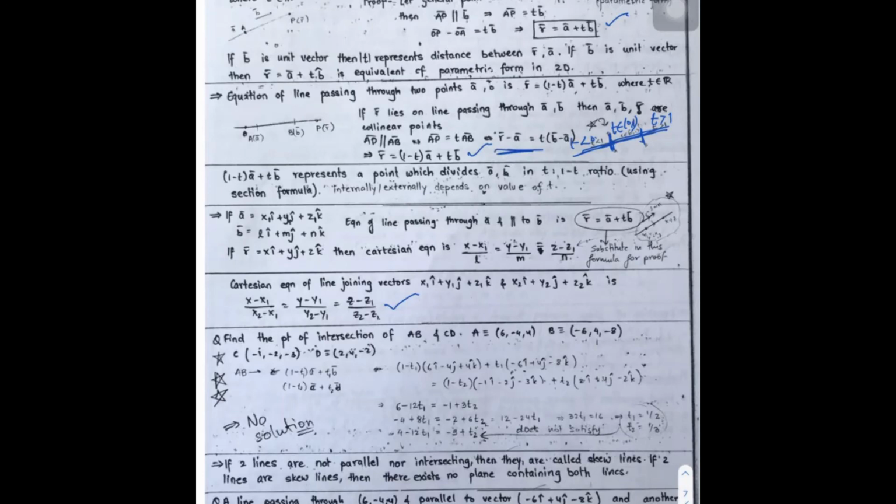And the R bar equal to A bar plus T B bar condition is used when they are giving DRs or DCs. Where the line passes through (x1, y1, z1) with DCs L, M, N, the line equation is (x minus x1) by L equal to (y minus y1) by M equal to (z minus z1) by N. Okay, this result.